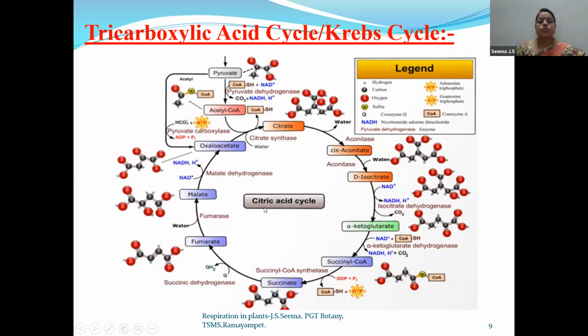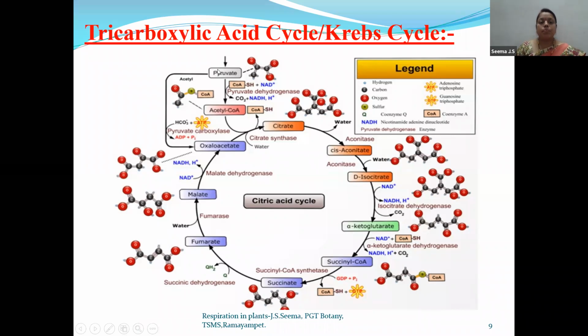So children, this is one of the major questions in your intermediate. It comes as one of your long answers also. And there may be many questions like explain about tricarboxylic acid cycle, or explain about Krebs cycle, or write about citric acid cycle. Any name, but the answer is the same. You have to explain about this tricarboxylic acid cycle. Now, let us start the cycle.